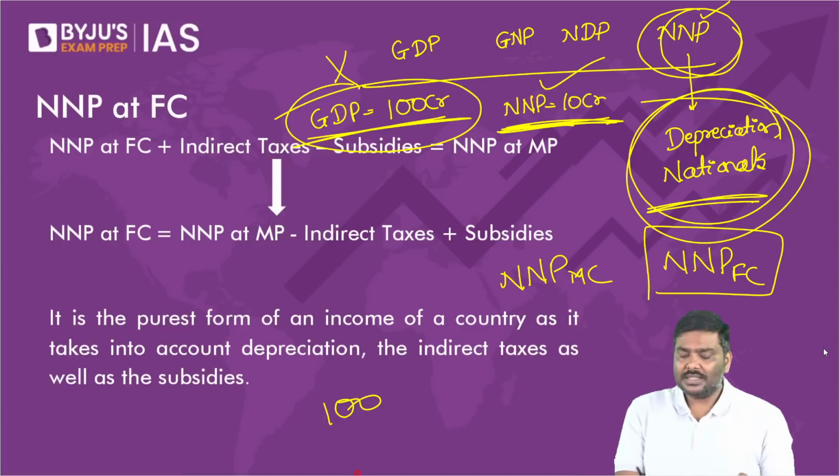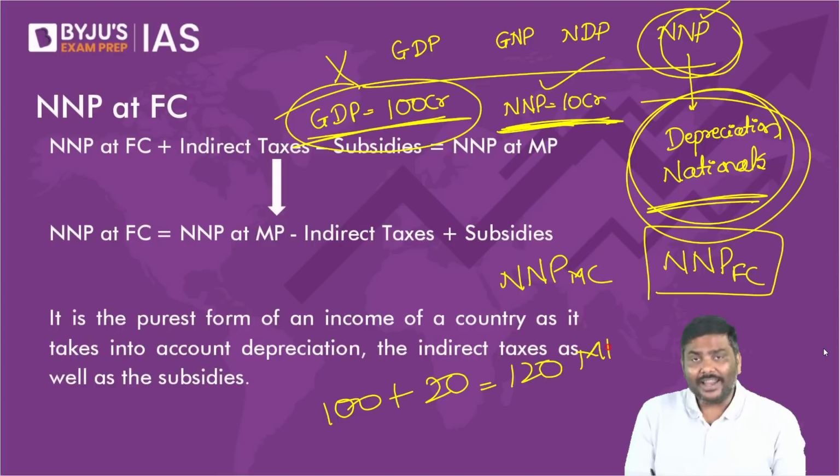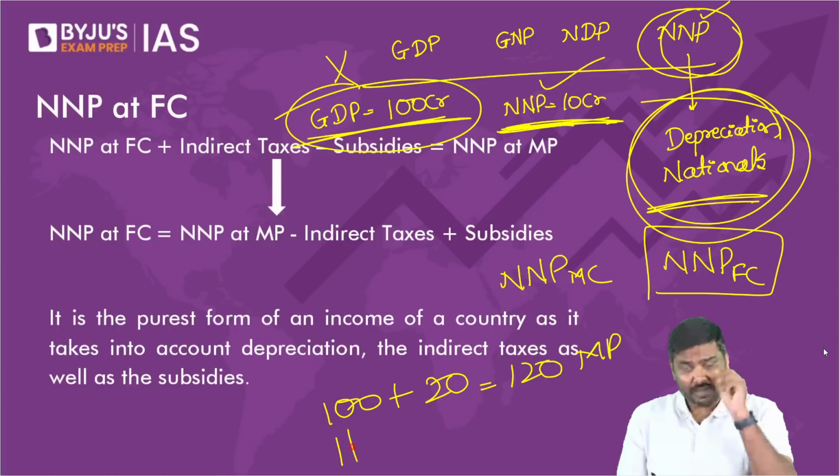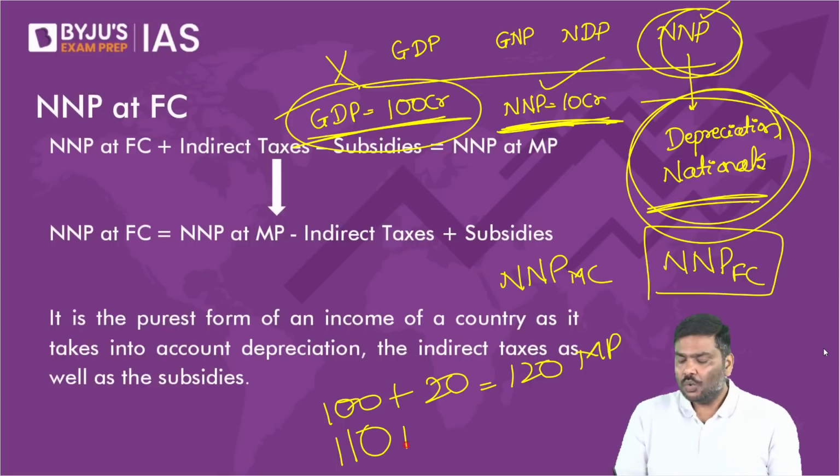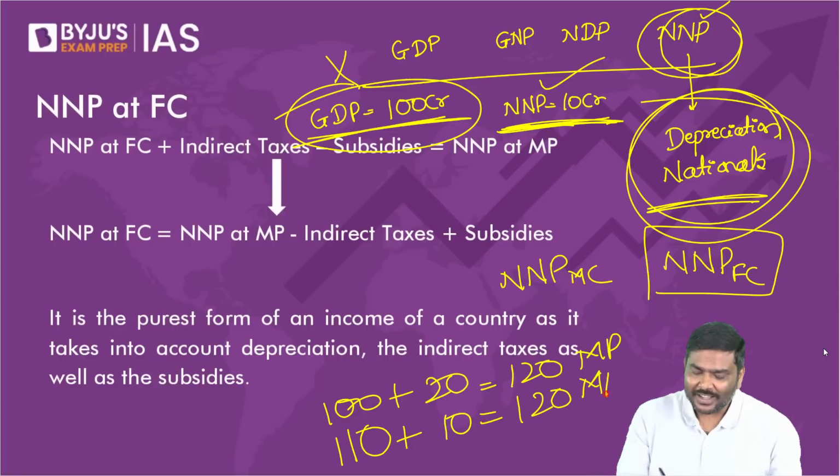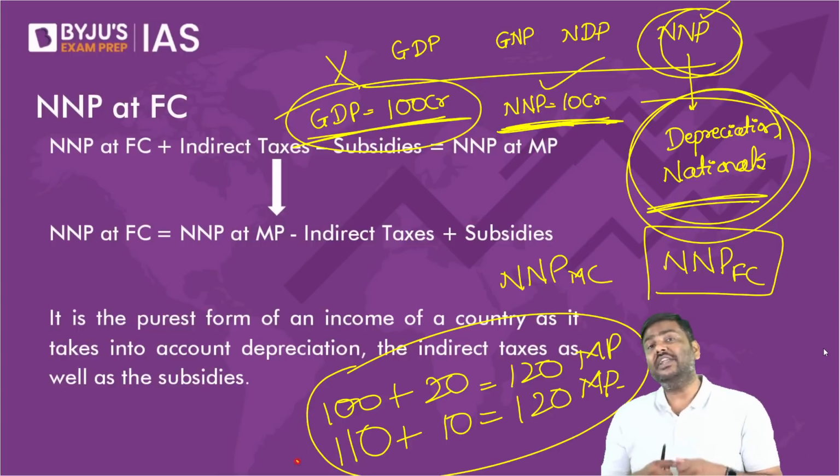Some of you are saying market cost. No. Let me show you. 100 rupees is the value of the product plus a tax of 20 rupees, making 120 rupees the market price. In the other example, 110 rupees is the factor cost of the product, 10 rupees is the tax, and 120 rupees is the market price.